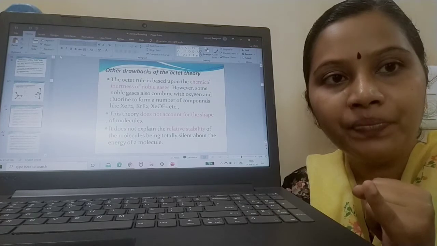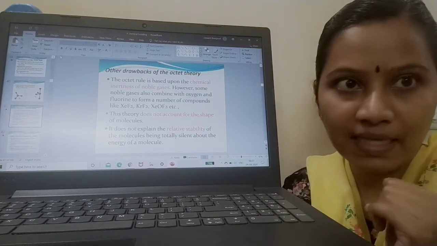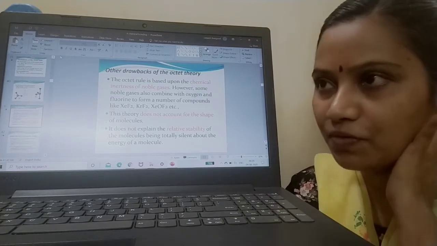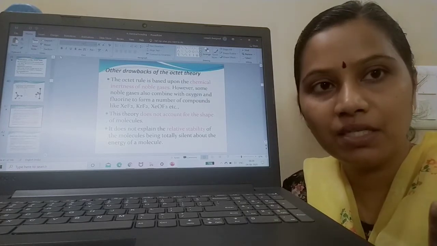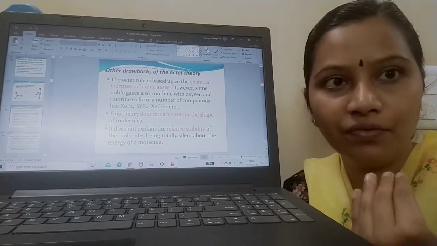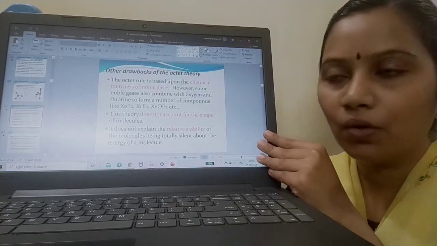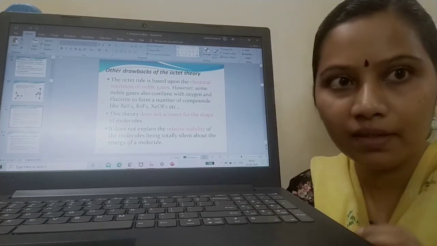One is the expanded octet, and the other is the case where the number of electrons is less than eight. We have seen some examples for that, especially elements belonging to higher periods like boron, beryllium, phosphorus, sulfur, xenon, etc. Apart from the expanded octet and the incomplete octet, we have other limitations of the octet theory too.